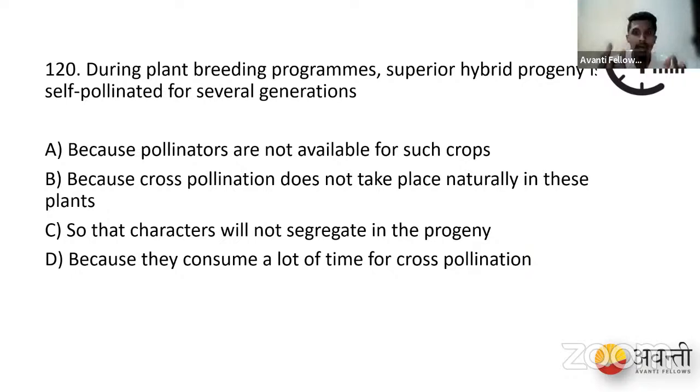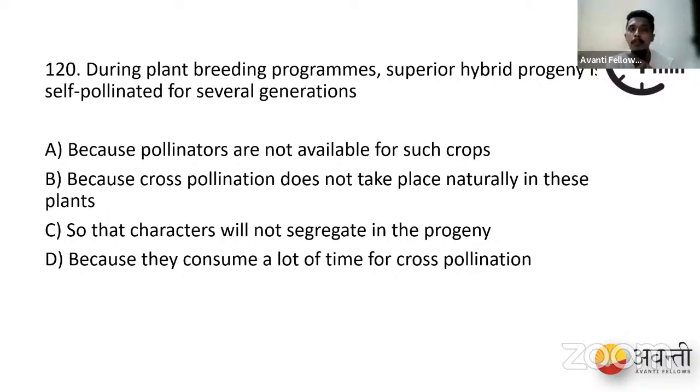So the hybridization process is a very long, very tedious process. So the first thing that we have to do is to avoid the progeny or the characteristics being segregated. So we need to stop this sexual reproduction. So what we will do, we'll go for self-pollination. We'll transfer the pollen grains from the same plant to the same flower so that the characteristics are intact and the nature of that hybrid plant, whatever we have created, does not change.